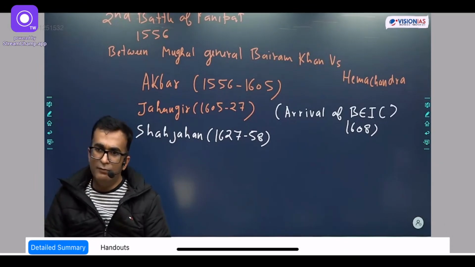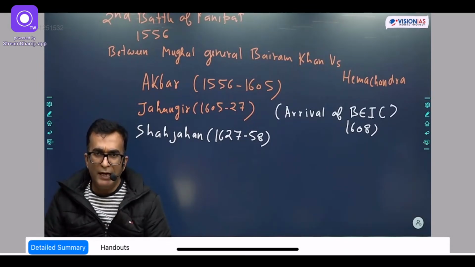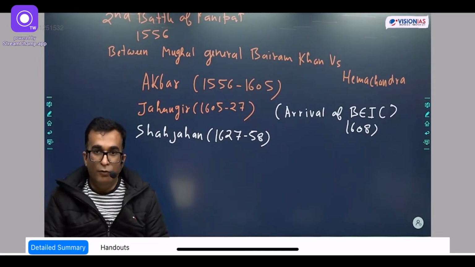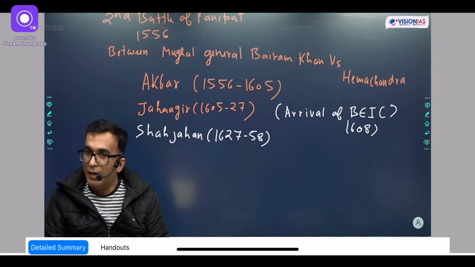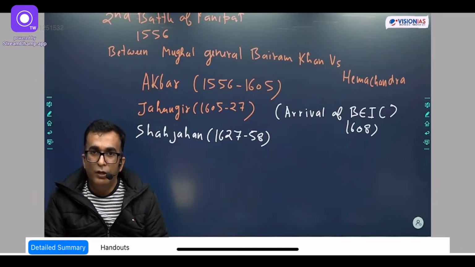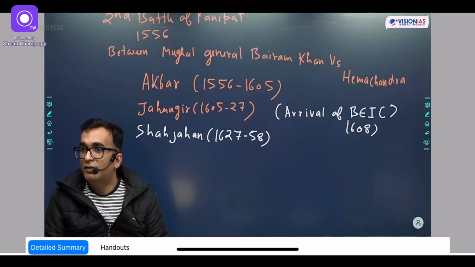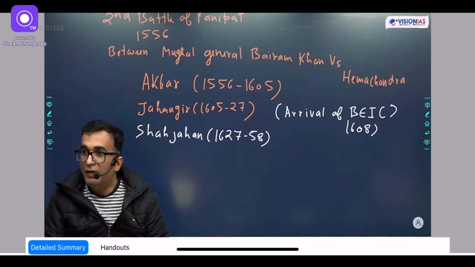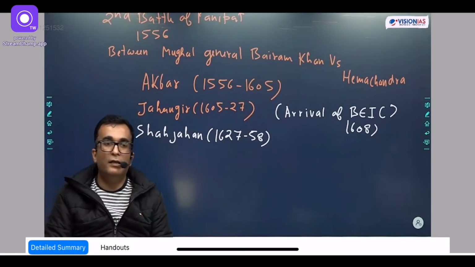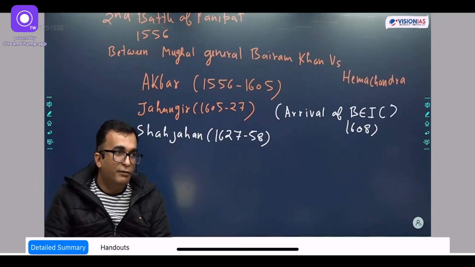It is said that he was also committed to one of his wives, Mumtaz Mahal. Okay? Original name Anjuman Bano Begum. And it is said that when the death of Anjuman Bano Begum happened in 1632, Shah Jahan decided to create a monument in memory of this lady, and that was the Taj Mahal. So it took 20 years for the Taj Mahal to complete. Construction started in 1633 and completed in 1653.